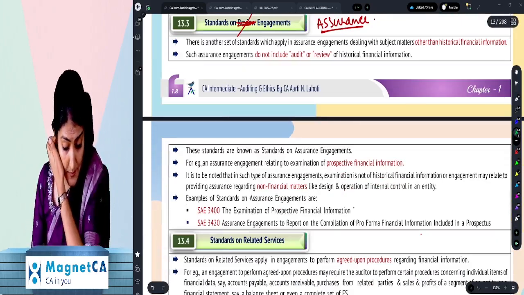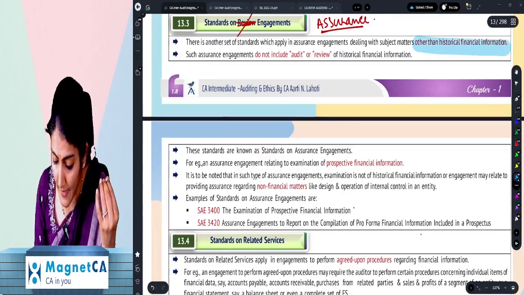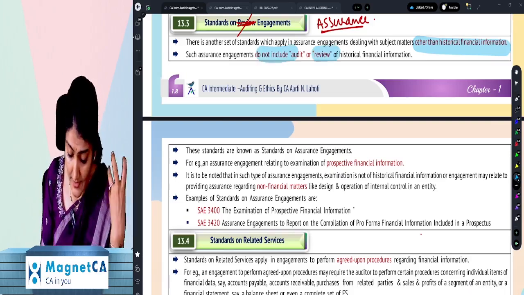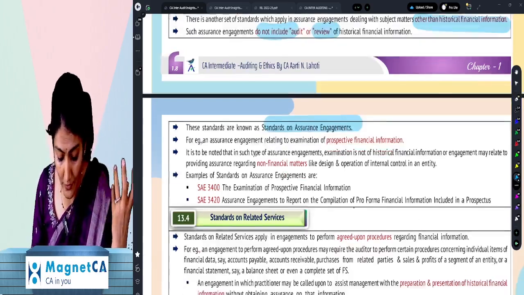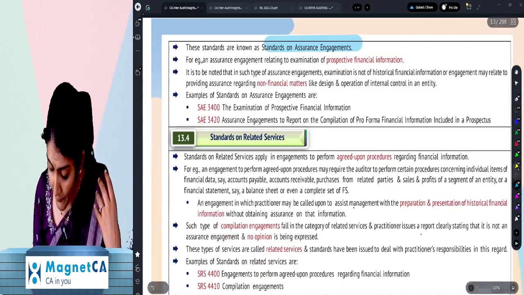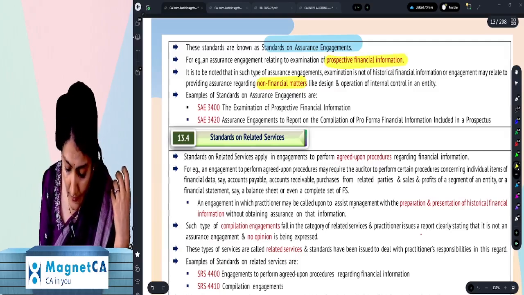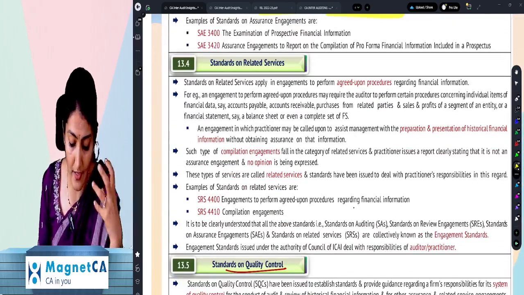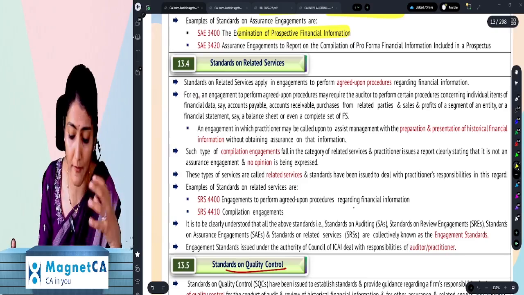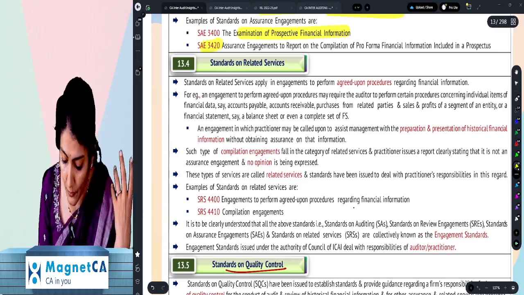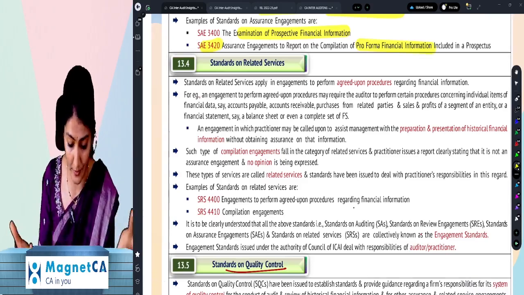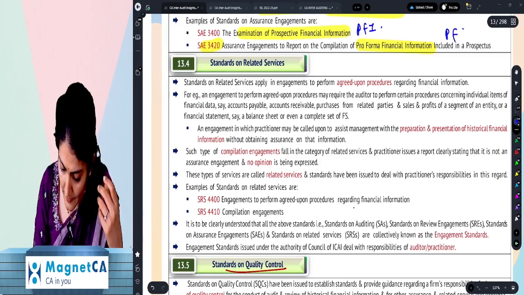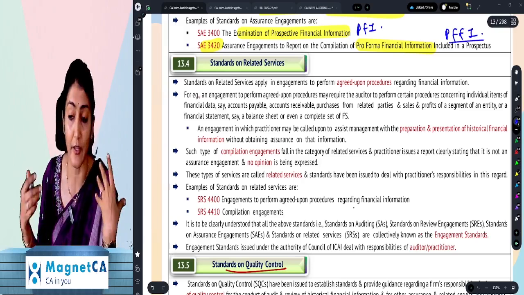Right, then assurance engagement. What does it say? Other than historical financial information. Obviously, it does not include audit or review. Right, these standards are the SAE, the standards on assurance engagement. Example, it could be for the prospective financial information or the design and operation of internal control. Right, and they've given examples of 2 SAE over here, 3400 prospective financial information and 3420, which is for the pro forma financial information. Right, so PFI, and this is PFFI, pro forma financial information.